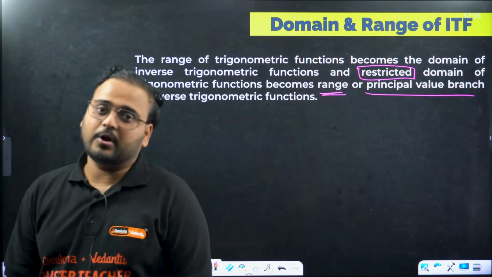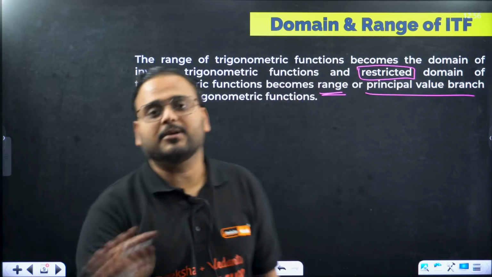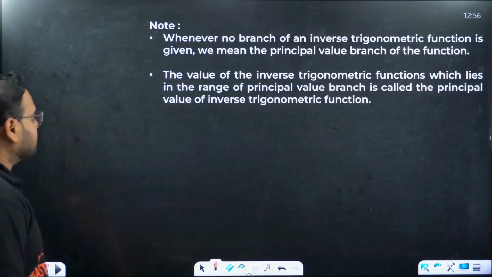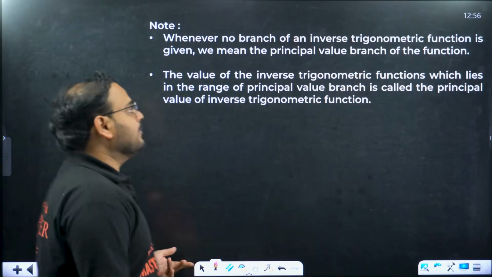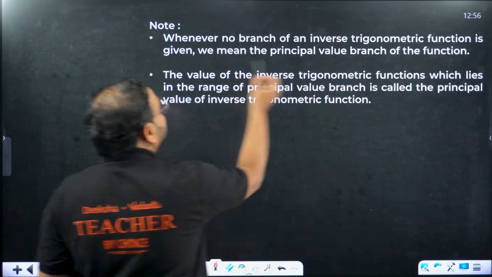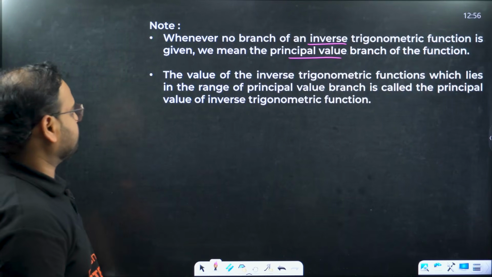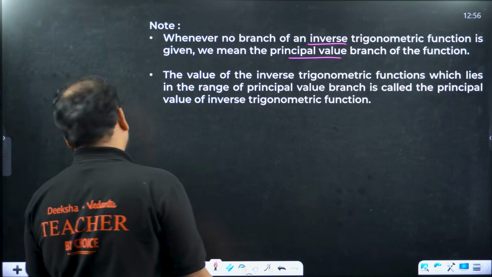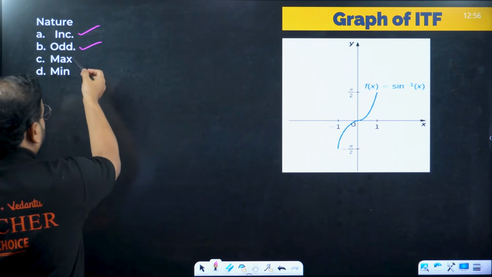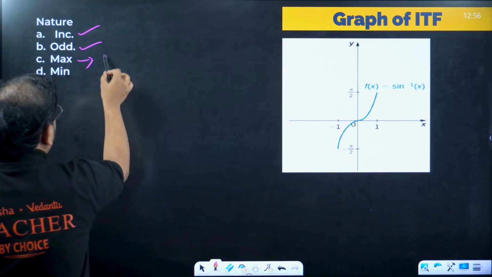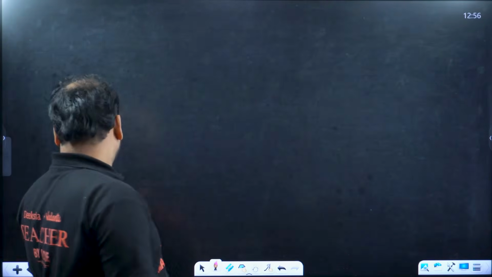Sometimes in the question they will not ask you the range, they will simply ask what is the PVB, the principal value branch of this particular function. So remember that. Whenever no branch of the inverse function is mentioned in the question, it always means the principal value branch only. If nothing is mentioned for ITF, it means always PVB. The same understanding, nothing else is over here. Increasing function, odd function, maximum value is pi by 2, minimum value is minus pi by 2. I drew the graph already for you.